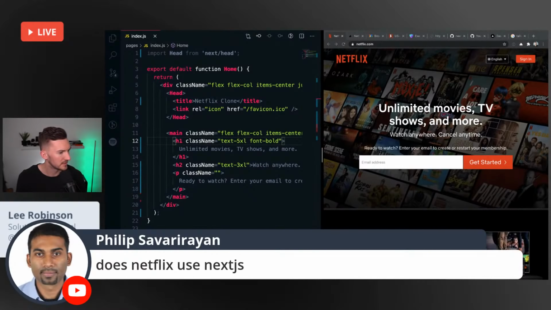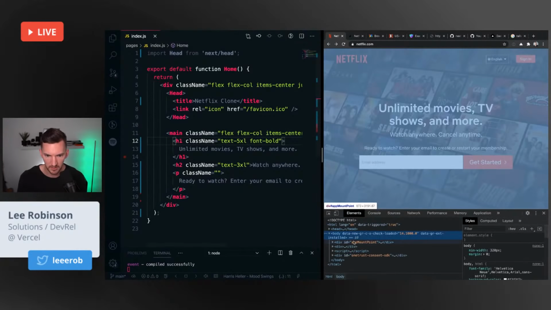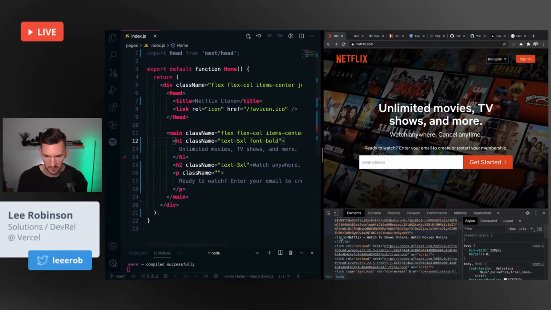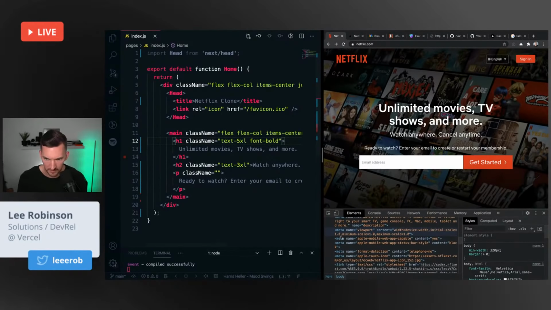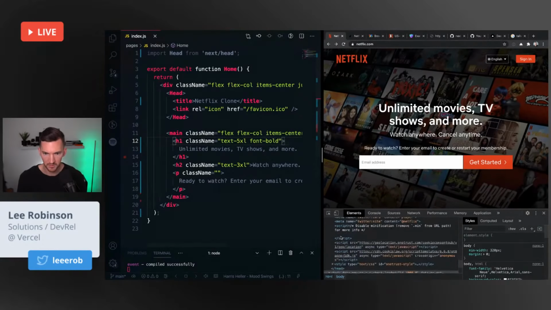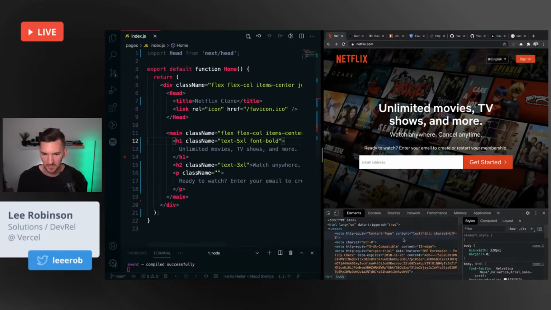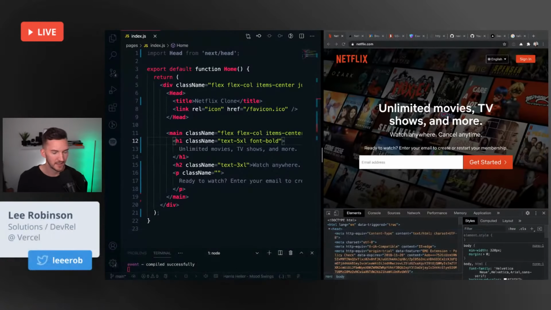Does Netflix use Next.js? I don't know. I'm not sure. I guess I could look in the dev tools here. Looks like they're not using Next.js. They're using, looks like maybe just vanilla JavaScript for this landing page. I don't see any frameworks here. Yeah, I don't see any frameworks. It's probably a good old jQuery on here. I don't know. They probably use Next for something else. I see it in the app if you log in. Nice. Yeah. Landing page, they have something completely different here.